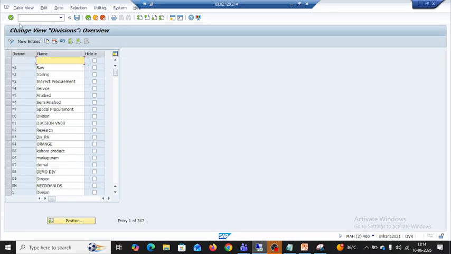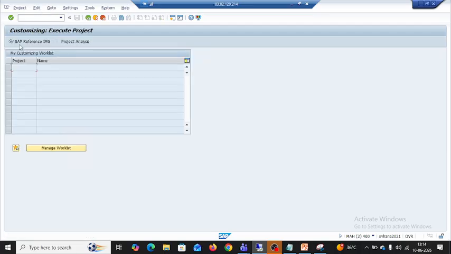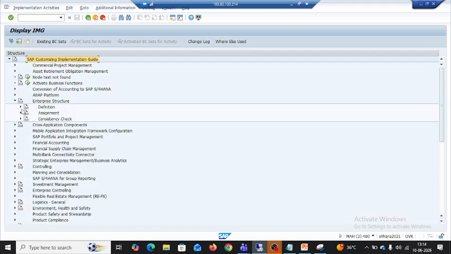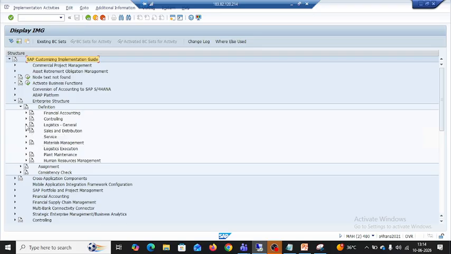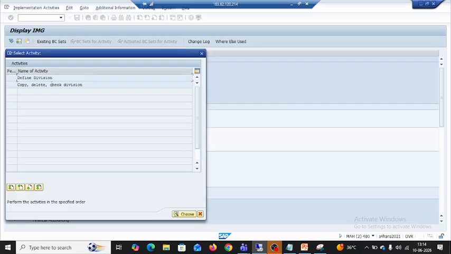Let me show that one as well. SPRO, IMG, and then enterprise structure, and then definition. Here logistics general. Here define, copy, delete, and check division. Only division is under logistics general. Sales organization and distribution channel are under sales and distribution. Company and company code are under financial.